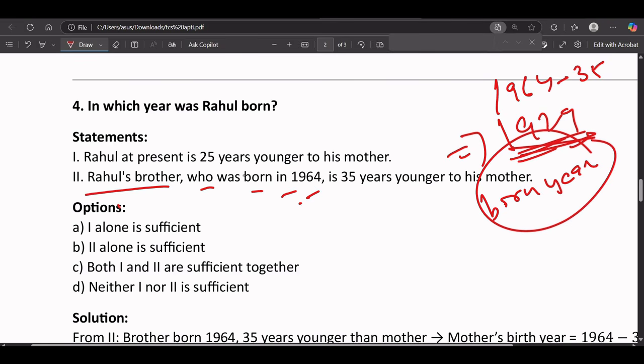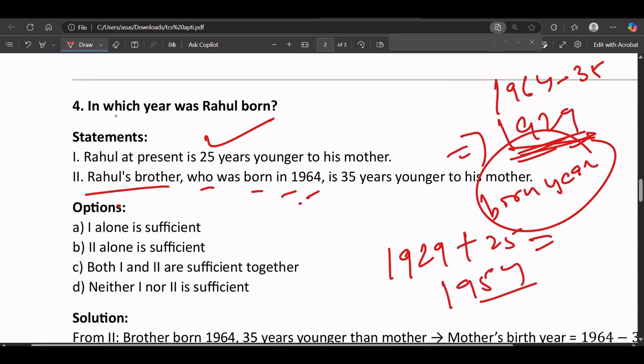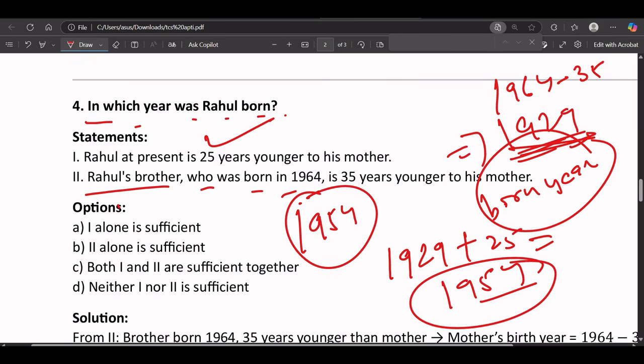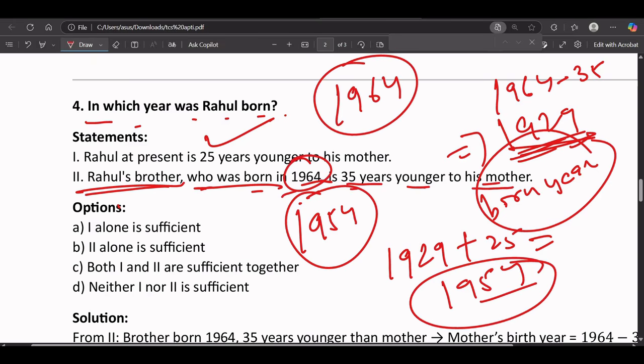So if at present he is 25 years younger to his mother, that means Rahul should be born in 1929 plus 25, which is 1954. Also, Rahul's brother is 35 years younger to his mother and Rahul is 25 years younger, so there is an age difference of 10 years.